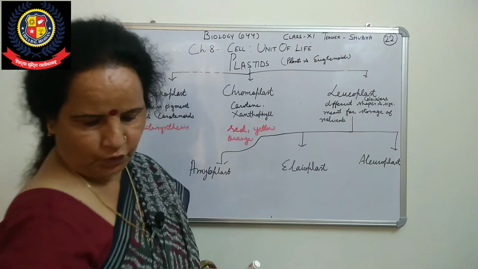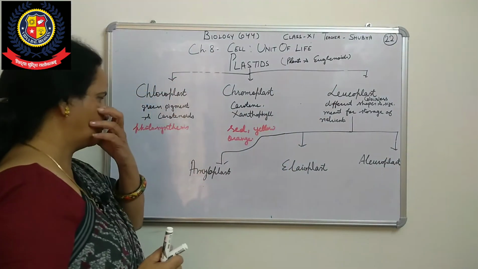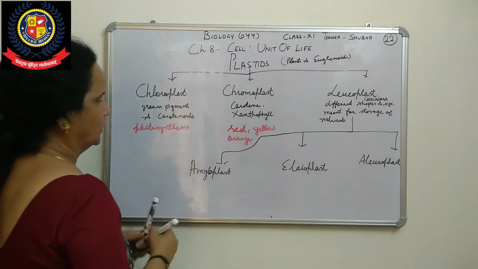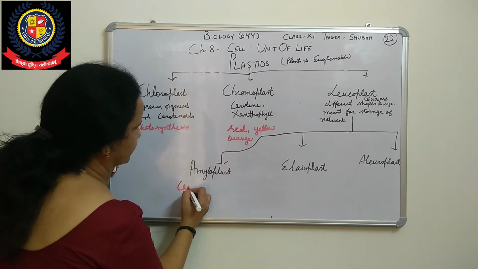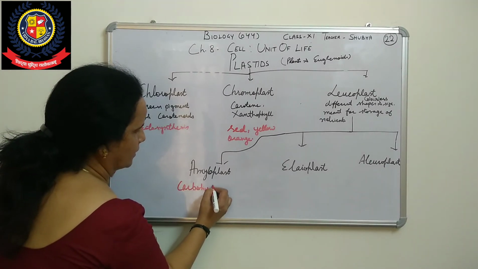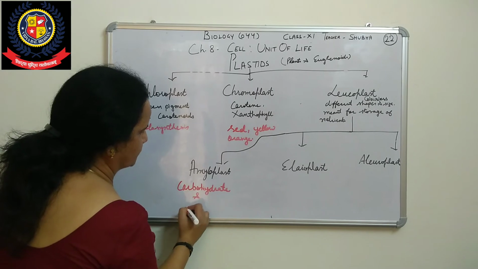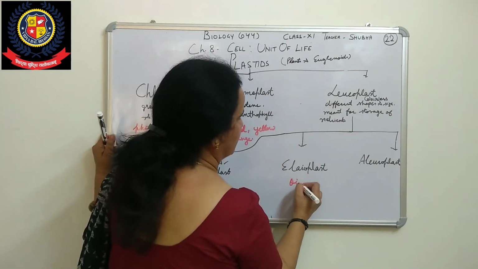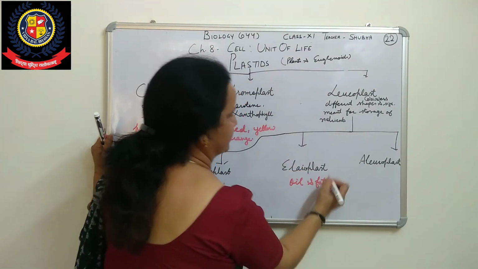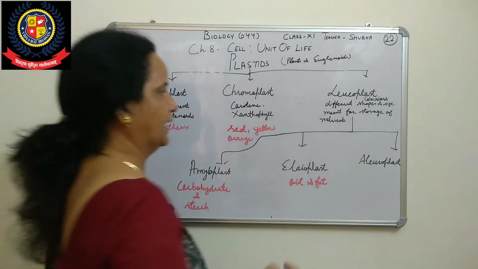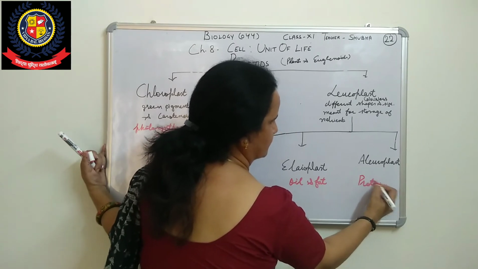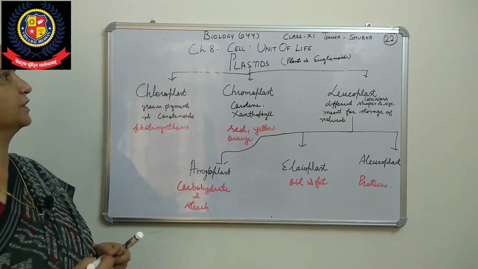These are on the basis of the nutrients. Amyloplasts are meant for storing carbohydrate and starch, as in the case of potato. Elaioplasts are storing oil and fat, and aleuroplasts are storing proteins.